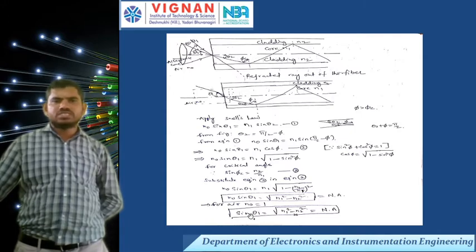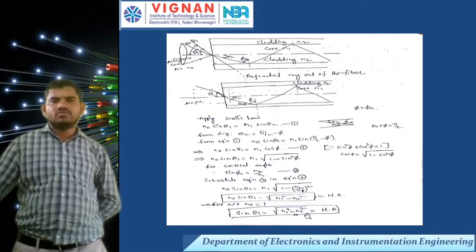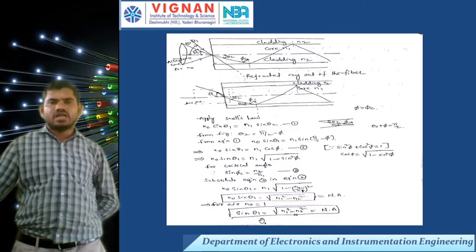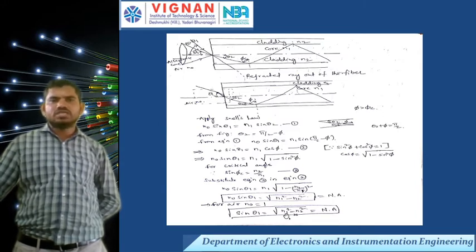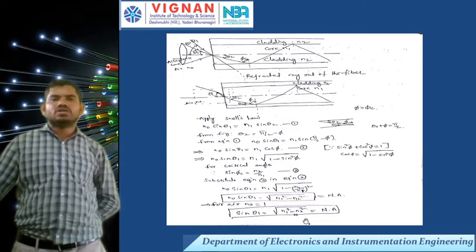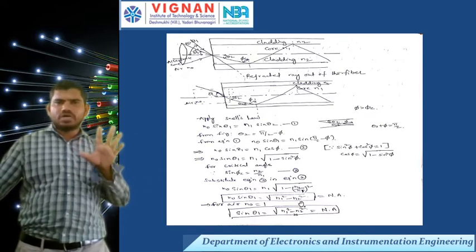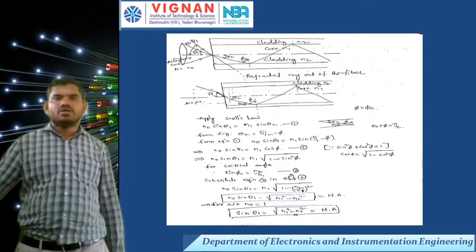From this, sin theta 1 is equal to under root of n1 square minus n2 square, or else theta 1 is equal to sin inverse of under root of n1 square minus n2 square. This is the numerical aperture formula.